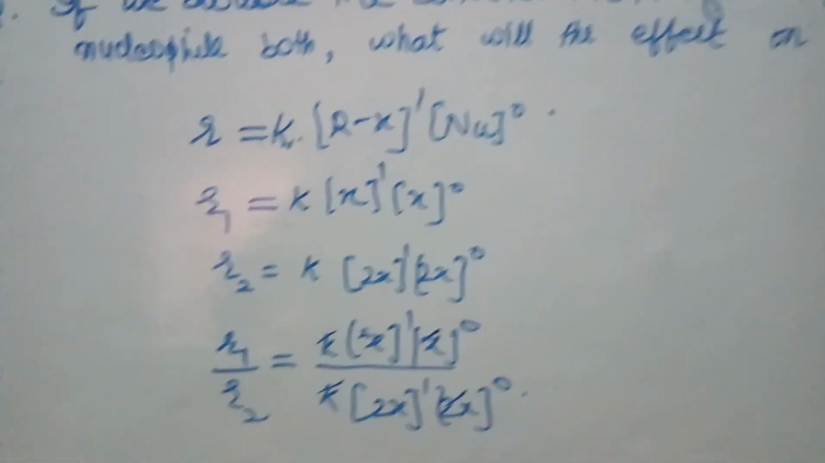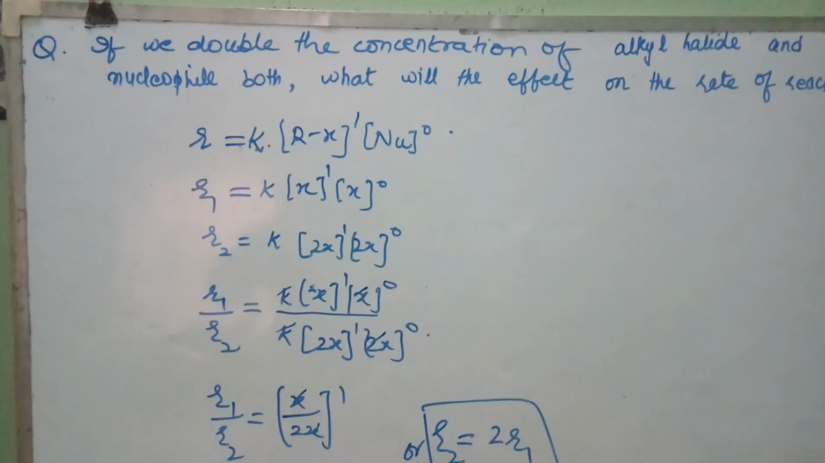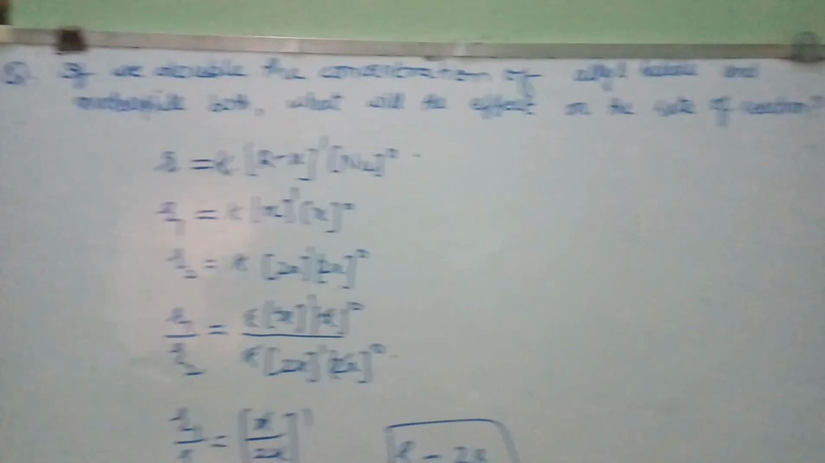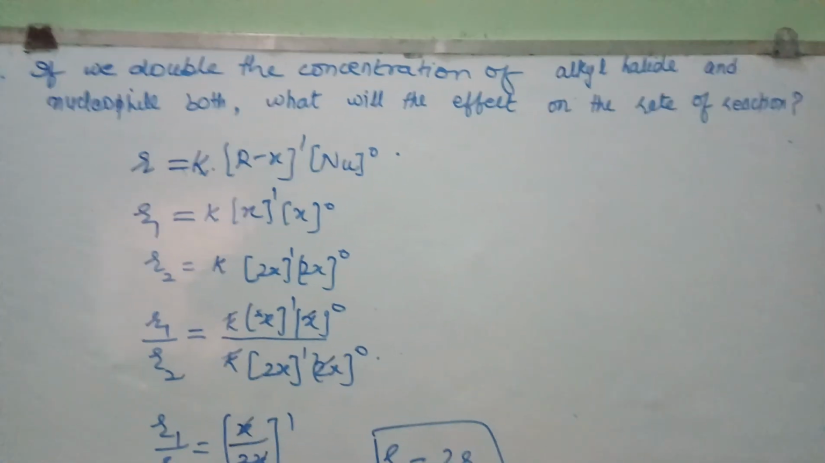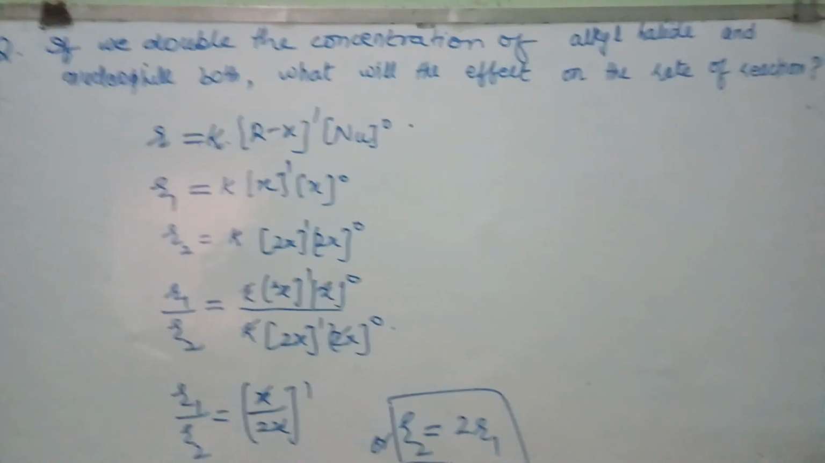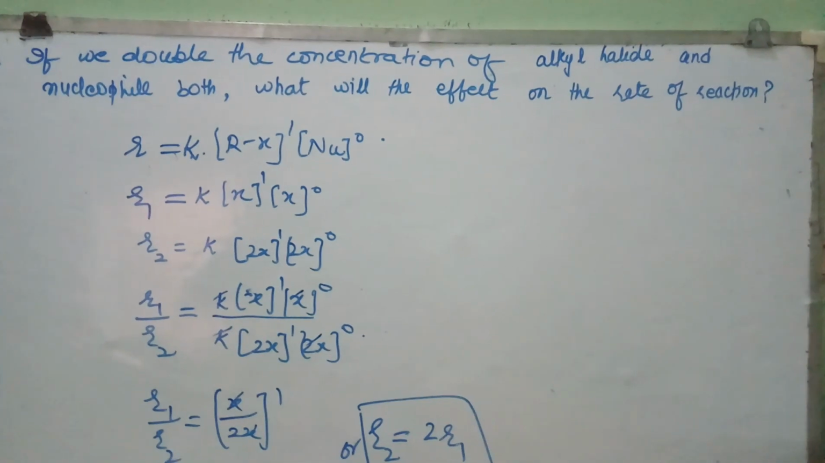So if you are doubling the concentration of alkyl halide, the rate will double, because the nucleophile concentration is not going to alter the rate of the reaction. Only the alkyl halide concentration will alter the rate of reaction.